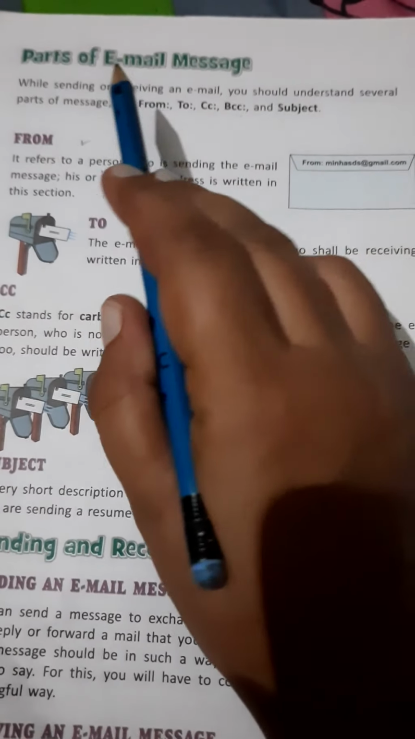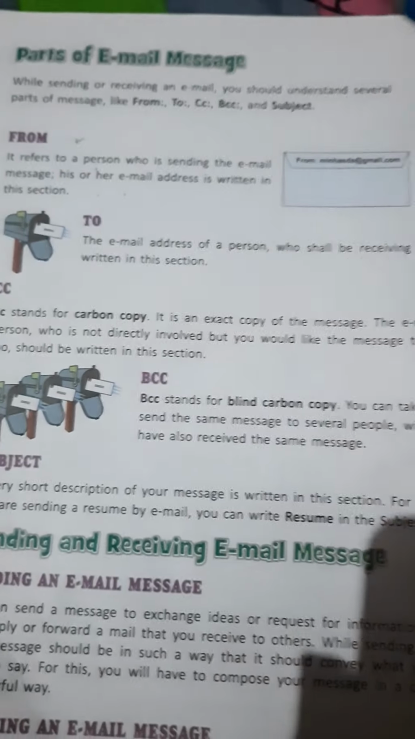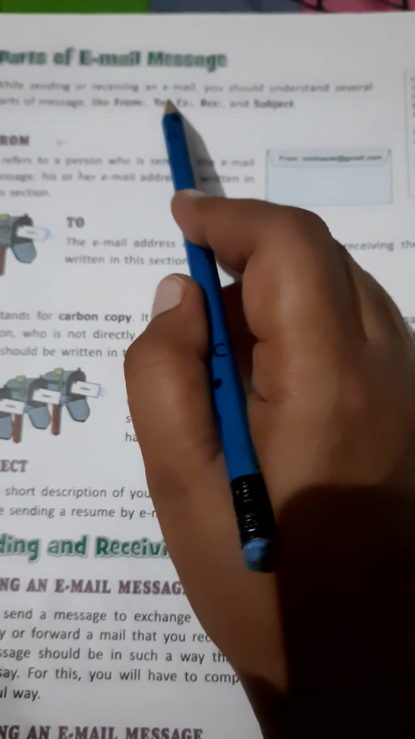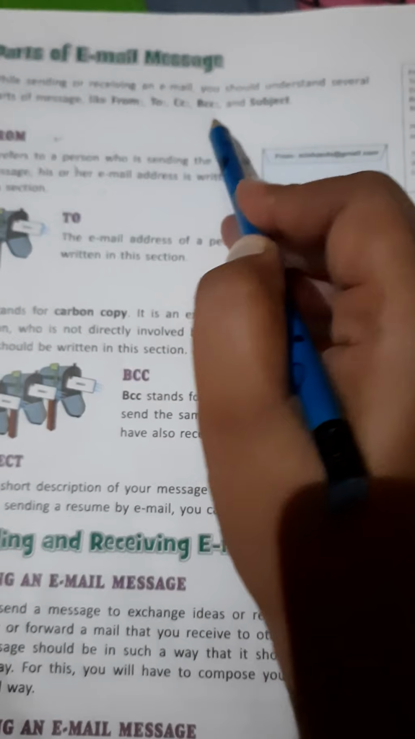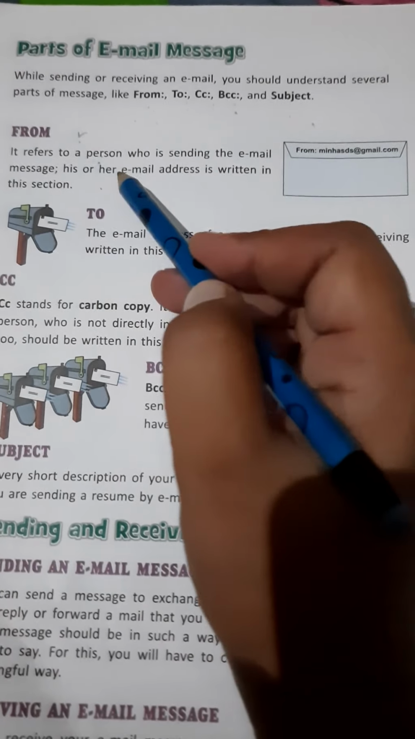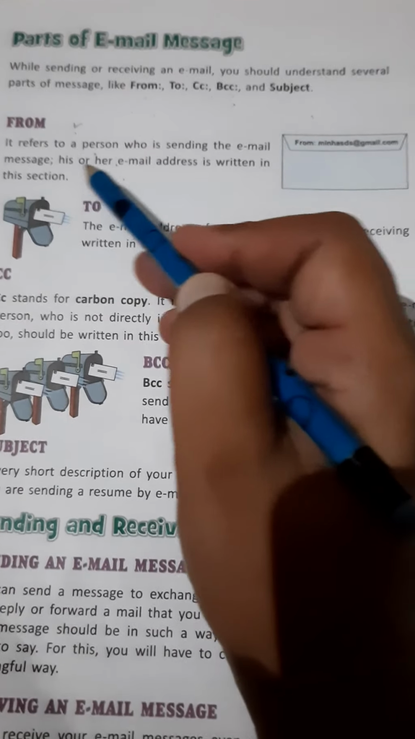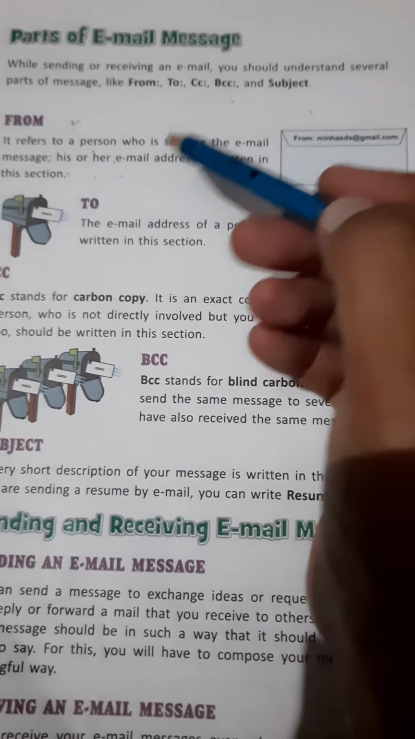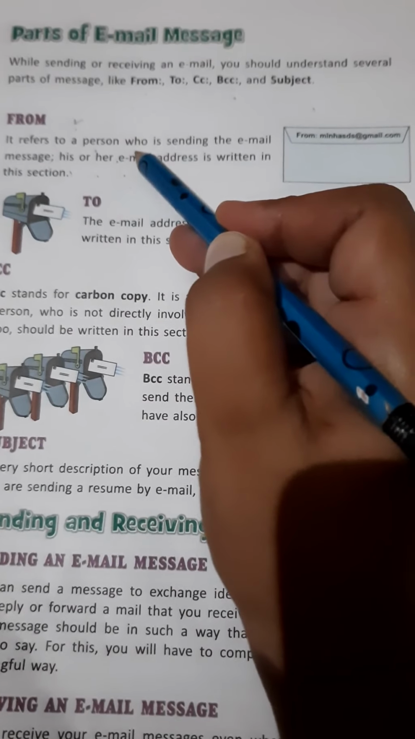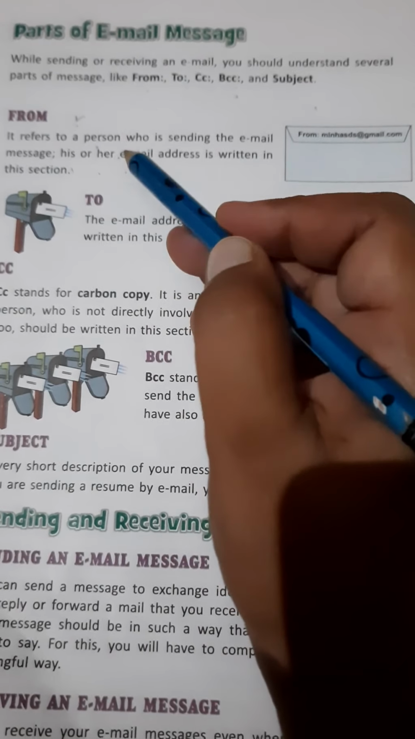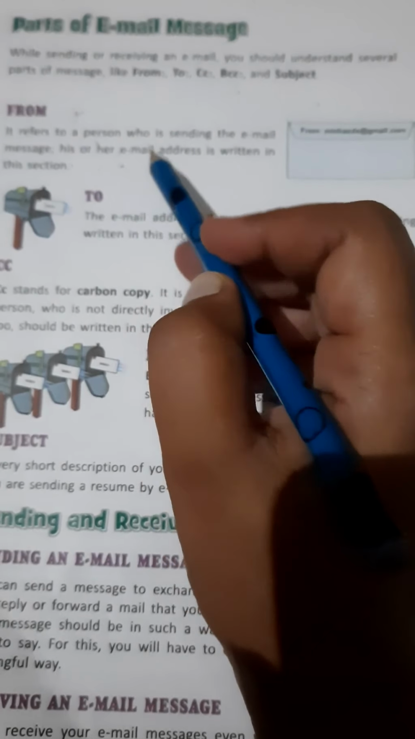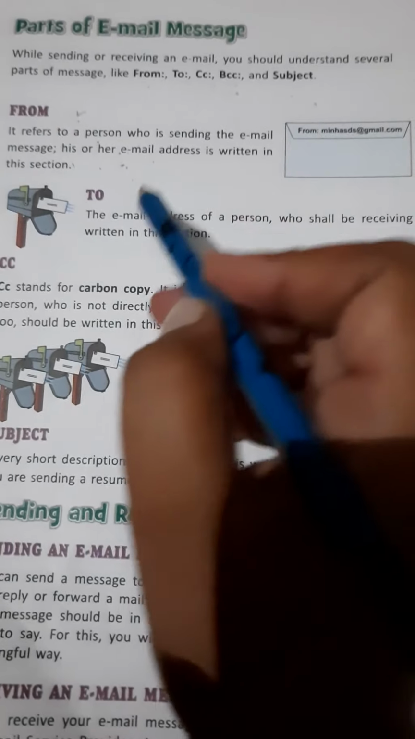Next topic is parts of an email message. So the different parts of an email message are From, To, CC, BCC and Subject. First is From. It refers to the person who is sending the email message. It means the address of the person who is sending the email message is written in this section. So From is used to write the address of a sender.